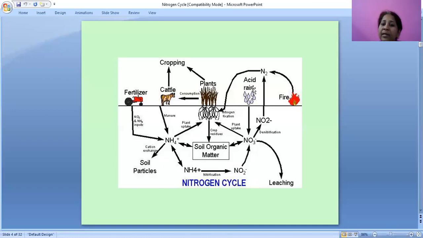Here, with the help of rhizobium bacteria only, nitrogen can be fixed in the root nodules, or else in the form of ammonium ions, the plant will take up the nitrogen that is utilized by the plants.